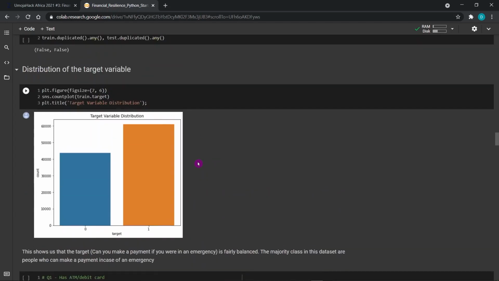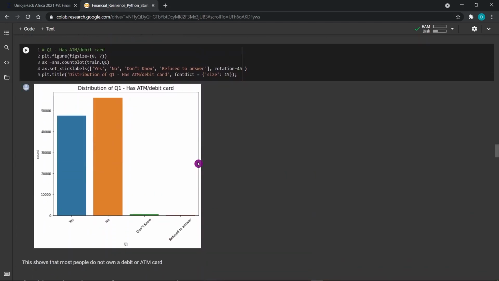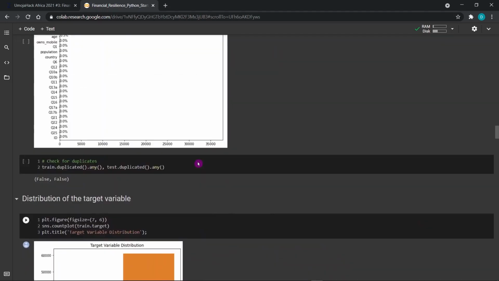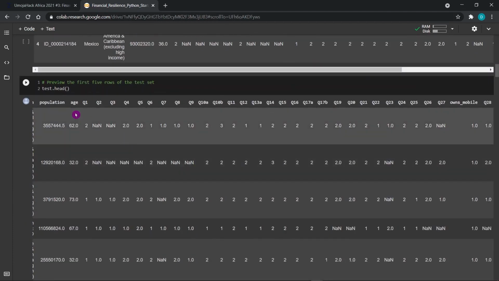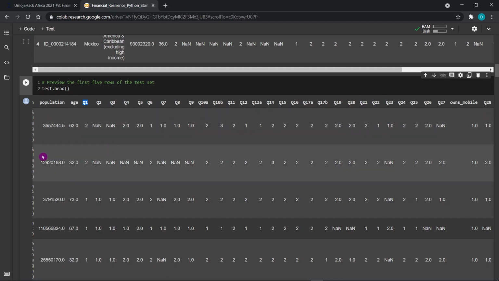You can also go ahead and explore the column features, these columns here. You can check the distribution of maybe Q1, Q2, Q3, and then draw insights from that, which can guide you on how best to pre-process your data.